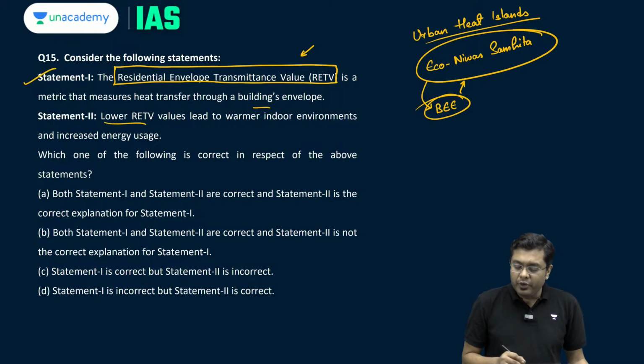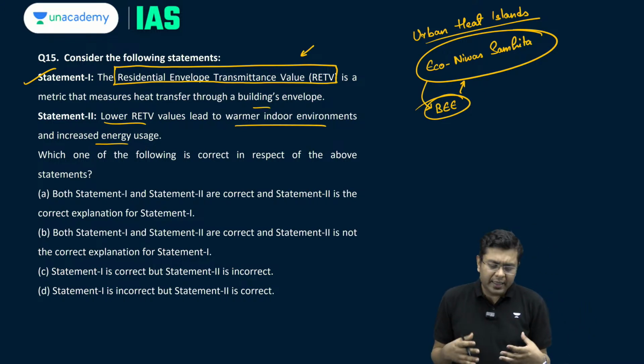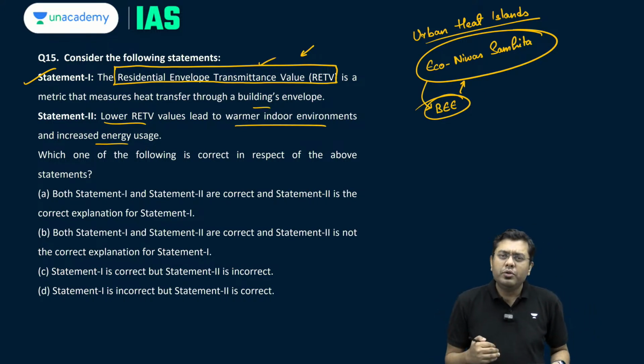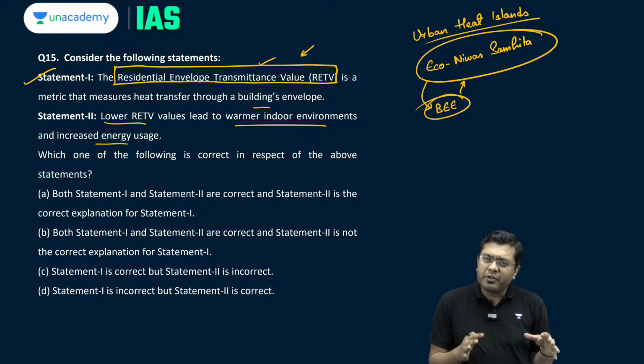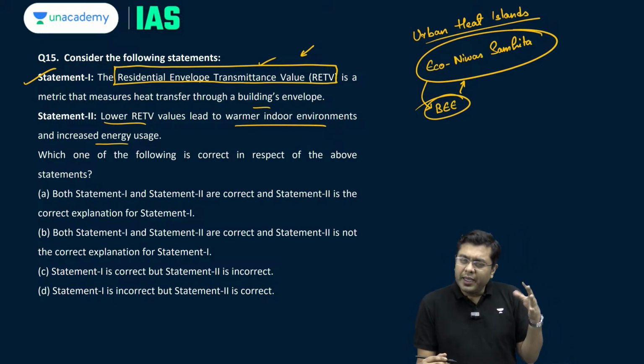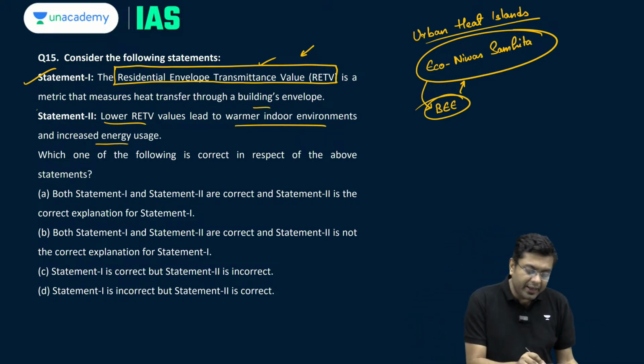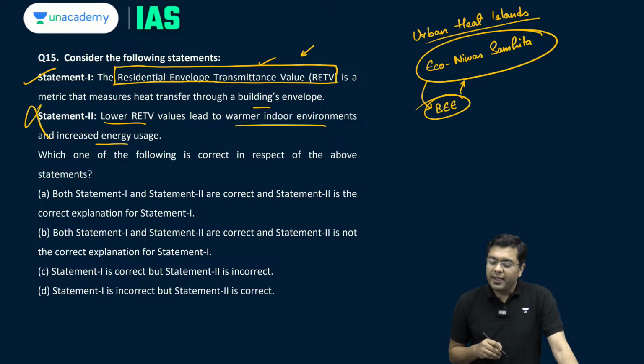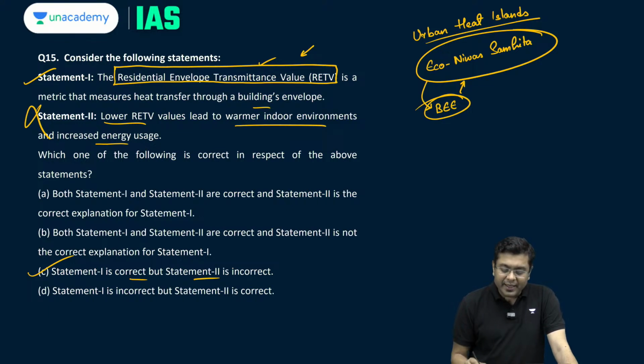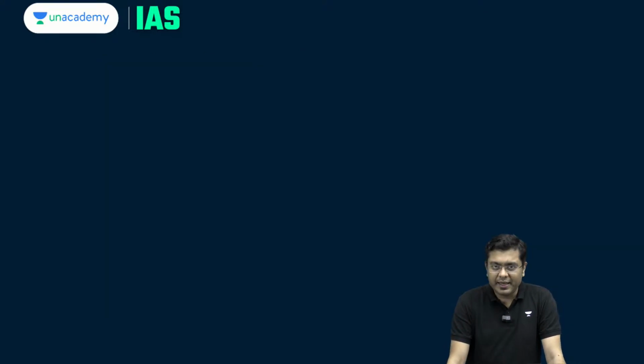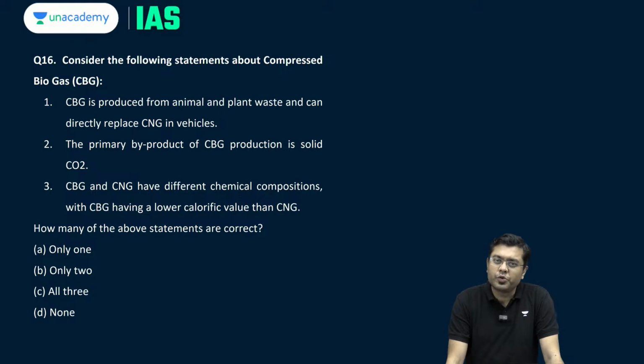Lower RETV values lead to warmer indoor environments and increased energy usage. This in itself appears to be incorrect. Lower transmittance value? No. When you have a lower transmittance value, it should be cooler. When you have a high RETV, the indoor temperature will be very high. So the second statement is incorrect. The correct answer is going to be C, that is, statement 1 is correct but statement 2 is incorrect. Then moving on to the next question, associated with compressed biogas.